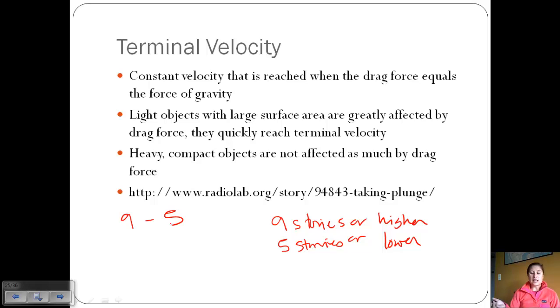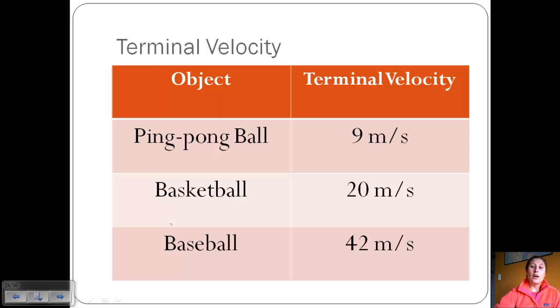So next time you see a cat falling out of a window, maybe decide how many stories it's fallen from and if you need to save her. But I just thought it was kind of cool that these cats reached terminal velocity. So even though they fell from a higher distance, they still survived. That's kind of neat. Okay, so for some other objects, terminal velocity besides cats, a ping pong ball reaches terminal velocity at 9 meters per second, a basketball at 20 meters per second, and a baseball at 42 meters per second. So again, the baseball being very small and compact.